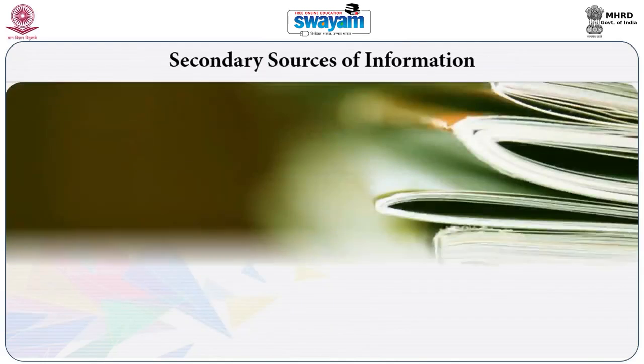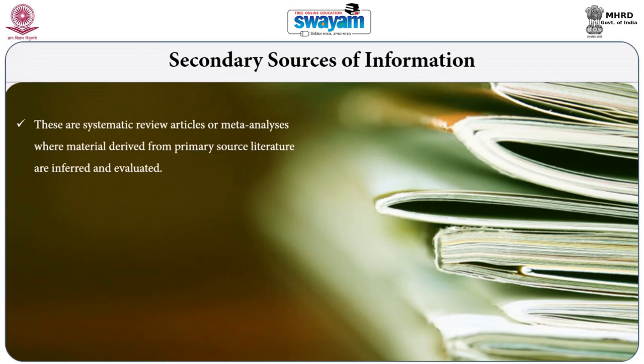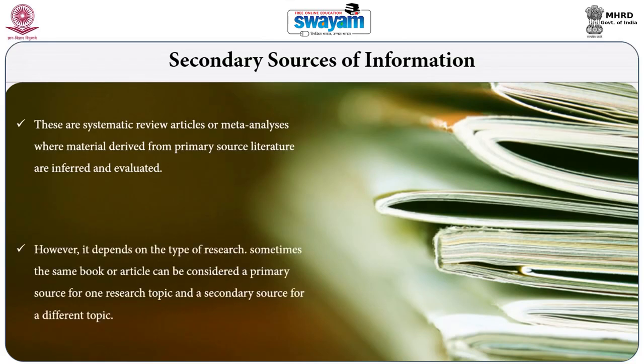The secondary sources of information are systematic reviews of articles and meta-analyses of the primary sources. But it is not always the case that an item is a secondary source.